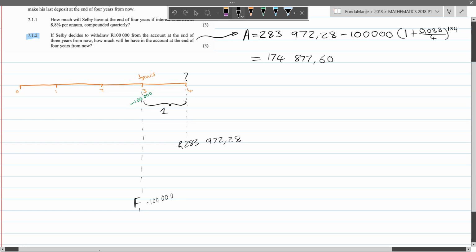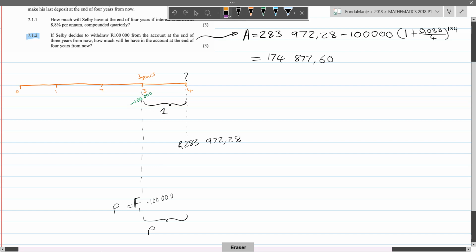Once you have subtracted 100,000 from that amount, you now find out how much interest that amount will earn. So the answer from this, let's call it now the present value at 3 years. Now you want to find out after another year how much interest the remainder of that money would get.